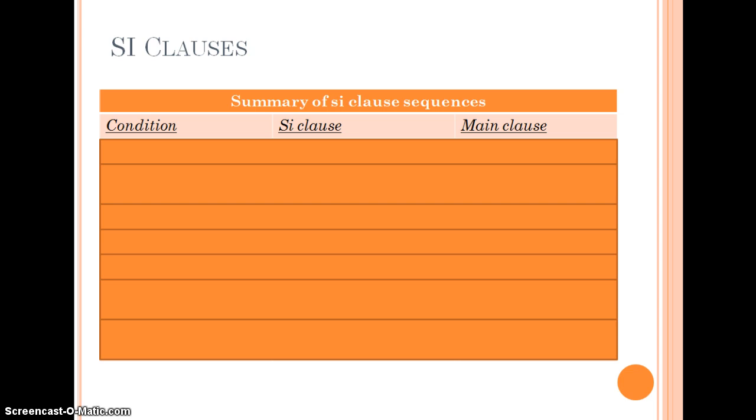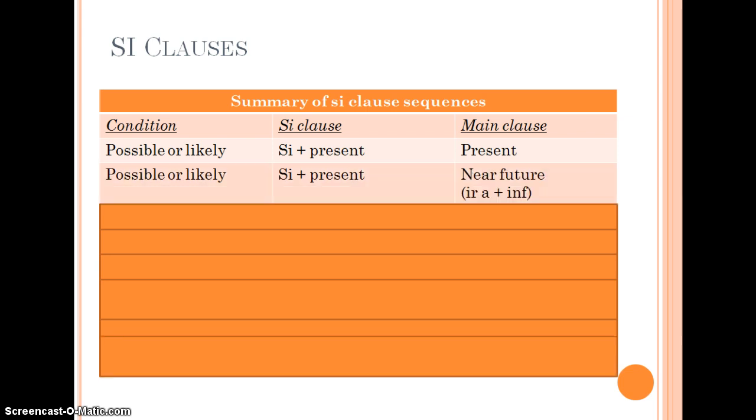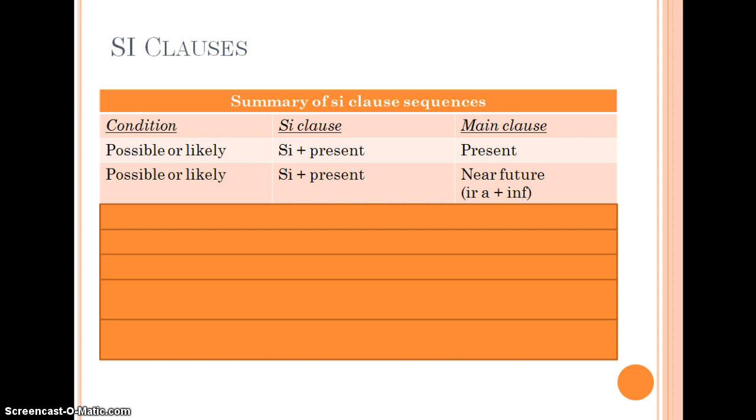And now we will look at kind of a summary, and hopefully this gives you some ideas. You can see if it's possible or likely, the Si clause is in the present, and the main clause also can be in the present indicative. Also, you can have the Si clause in the present tense and the main in the near future, again, that ir a with an infinitive.